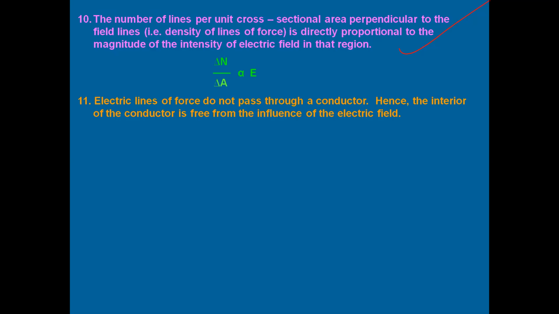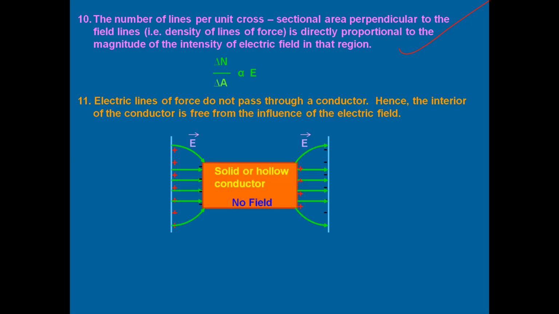The reason is electric lines of force, and hence electric charge, will not accumulate inside a metallic conductor. So electric lines of force do not pass through conductors, whereas they do pass regularly through an insulator. So that is the last property of electric lines of force.